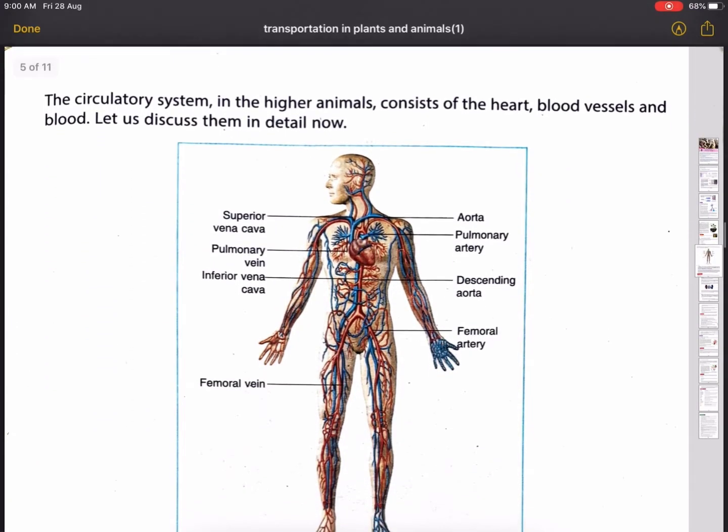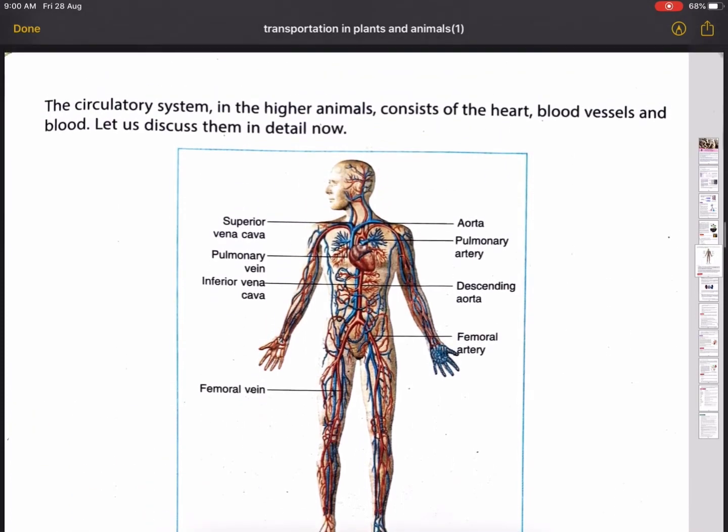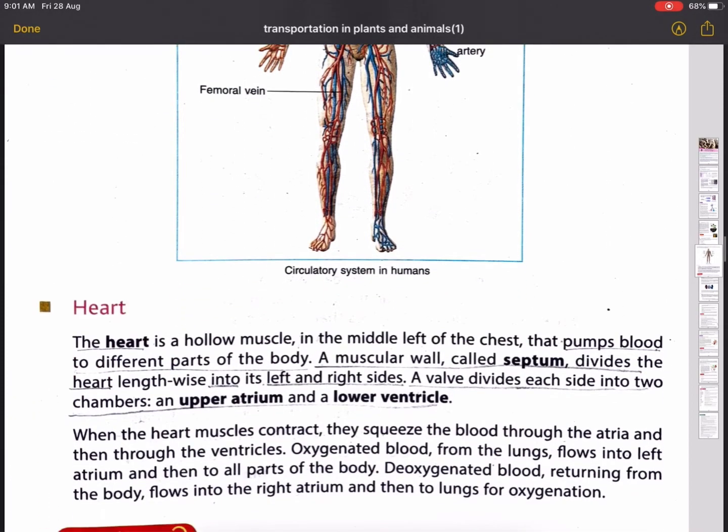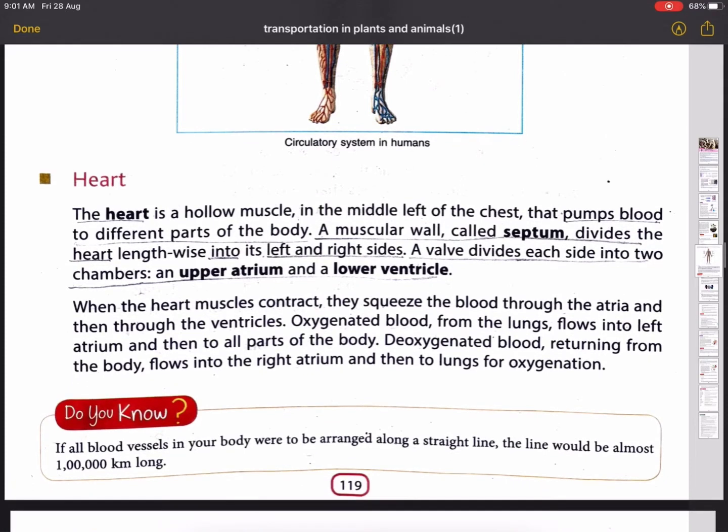The circulatory system in higher animals consists of heart, blood vessels, and blood. Let us discuss them in detail now. You can see in this picture. So, the main part of our circulatory system is our heart.